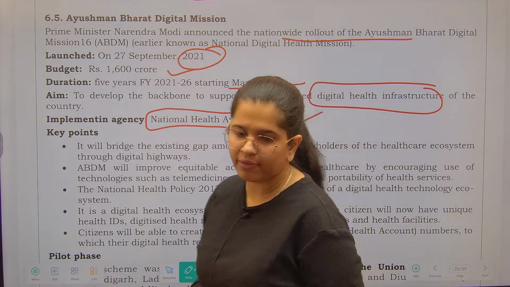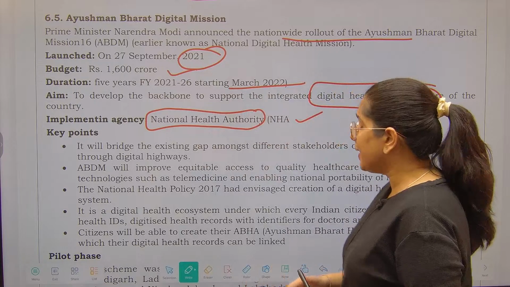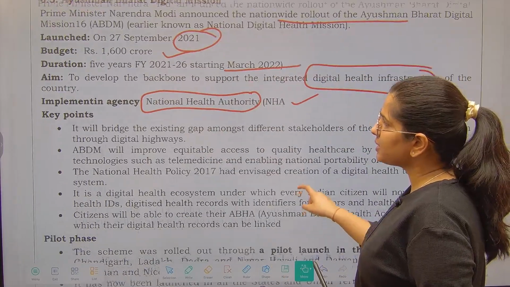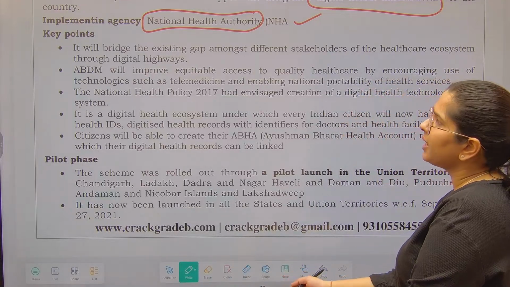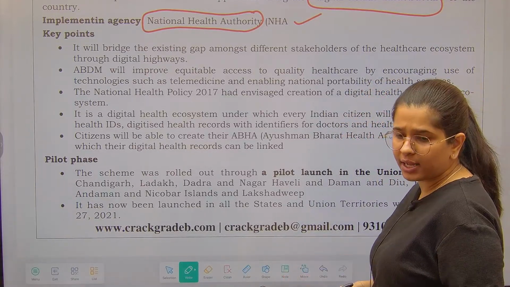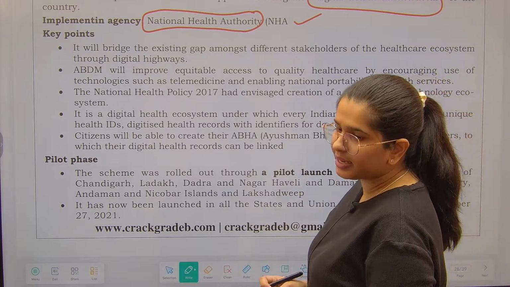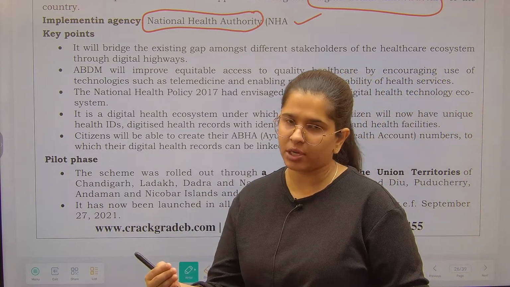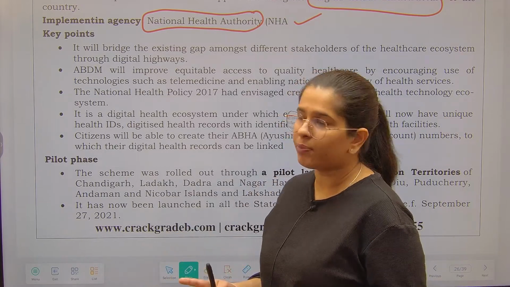Who is the chairman of the governing body? Union Minister of Health. Now, key points. What are the key points under this? This is the important thing, it has been envisaged by the National Health Policy. All the specific points from the Ayushman Bharat: first of all, a national policy was created in 2017 and then we have acted on that particular policy.